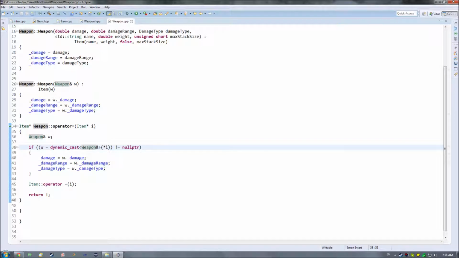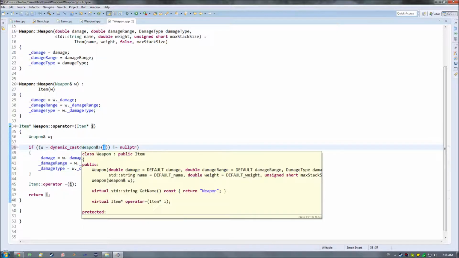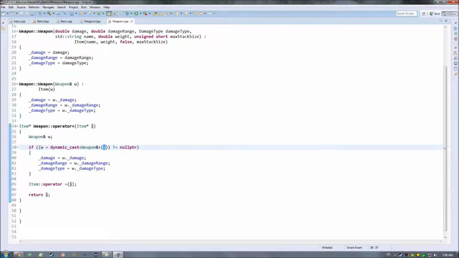In case it were a weapon pointer, it would give me a null pointer back to signify that the conversion failed. Such as if for whatever reason I could make this like a link pointer or something like that. Or for example, in case I forgot to include the asterisk there to dereference it. So I'm trying to convert a pointer into a reference to an object, which isn't going to necessarily work. I have to dereference it in order to convert it to a reference. So how does it then represent that?